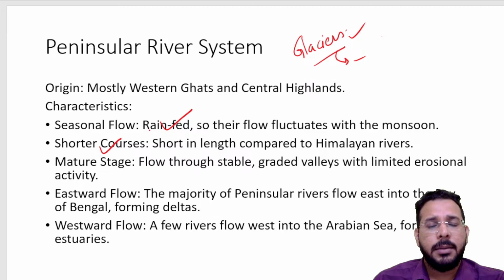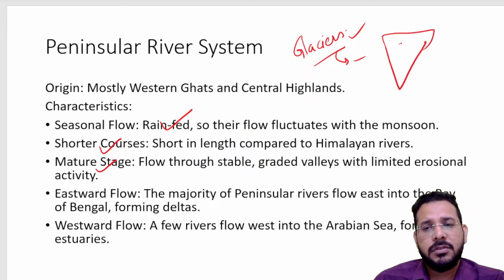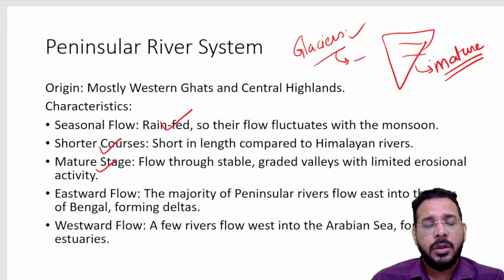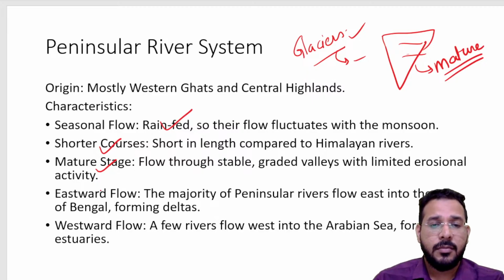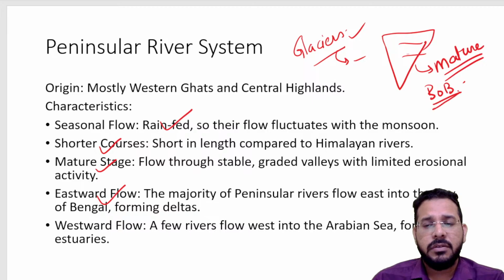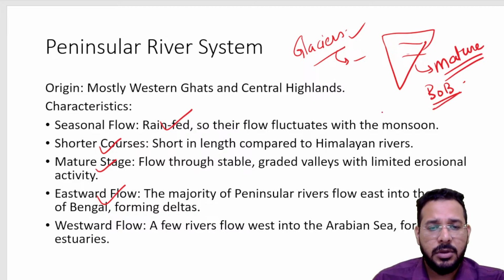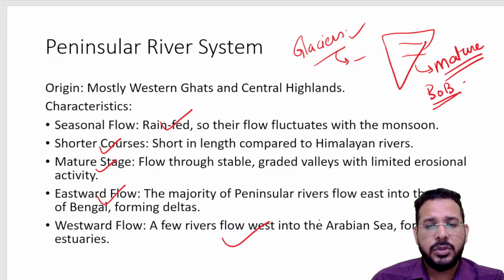Also, compared with the Himalayan river system, peninsular rivers have shorter courses. And because the peninsular plateau is an old landform, the rivers over here are also in the mature stage, whereas the Himalayan rivers are in the young stage. Then most of the rivers flow towards the east and meet the Bay of Bengal, discharging their waters in the Bay of Bengal. Few rivers flow into the Arabian Sea.